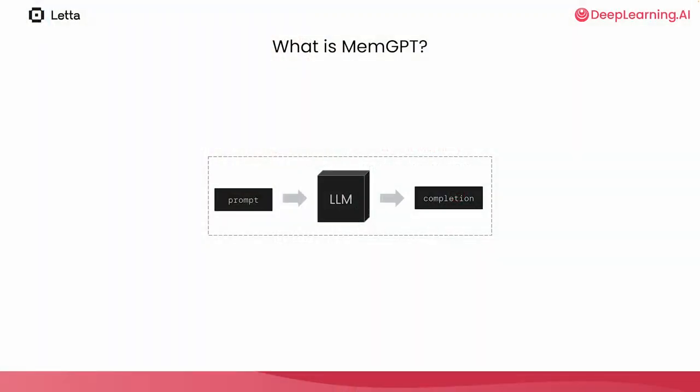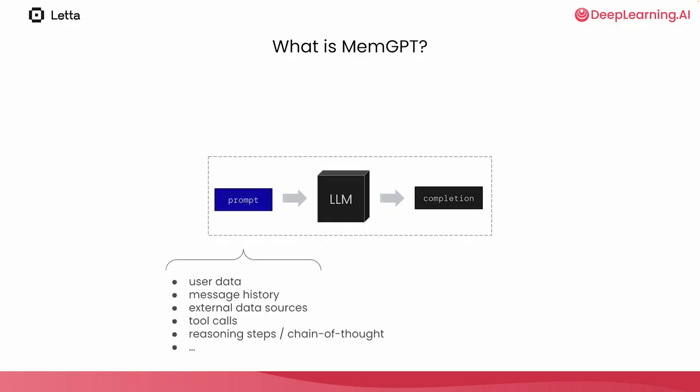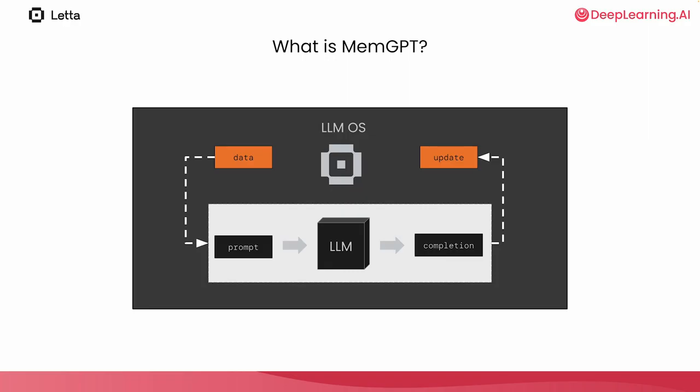So what is MemGPT? The MemGPT research paper introduced a new way to think about using LLMs to build agents. The main way to control the behavior of an LLM agent is by changing its input, or its context window. However, it's often not so simple to determine how to construct an optimal context window for an LLM, particularly with complex LLM agents. Context windows need to include everything the agent needs to know to complete a task, including information from various external data sources, user data, prior messages, the results from tool calls, and previous reasoning steps or chain of thought.